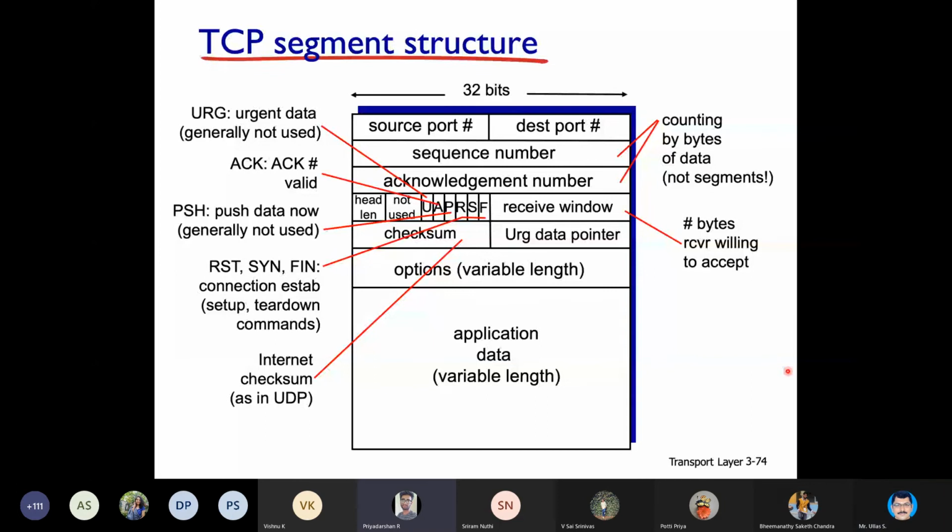Yes, sir. Like you told, in both the connection establishment and the connection termination, you told the FIN bit... in connection establishment the acknowledgement bit will be 1, right? Can you go to that slide, sir? It will be set. Look at this header format. You have the reset bit, the synchronization bit, and the FIN bit.